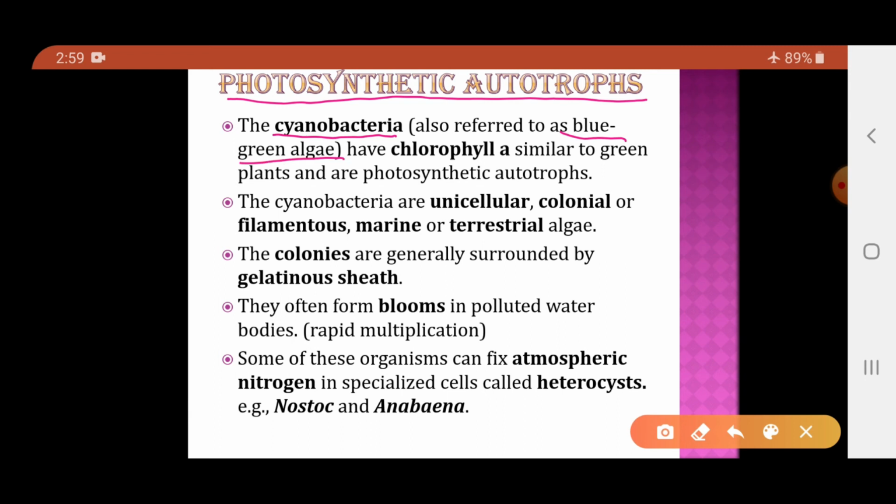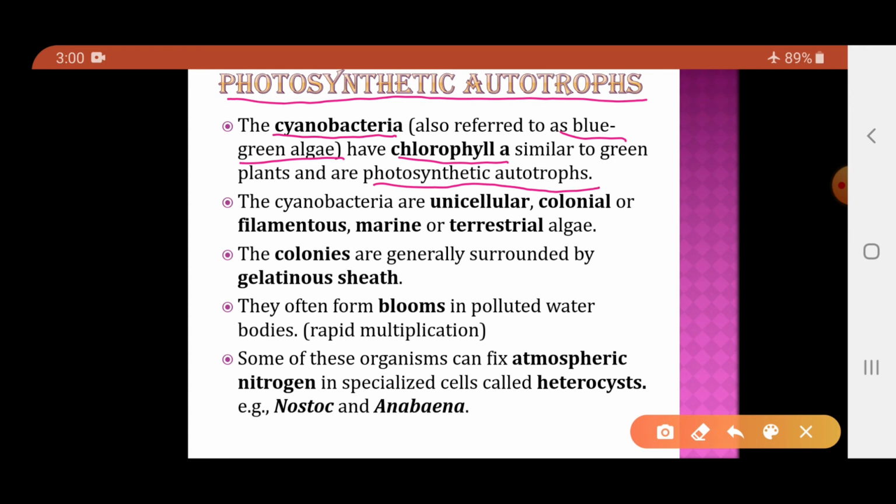Now these cyanobacteria have a pigment called chlorophyll A, and this chlorophyll A is similar to the pigment which is found in green plants. We know that green plants contain chlorophyll pigments, and this chlorophyll enables the plants to trap light energy and prepare food. Same way, the cyanobacteria also possess chlorophyll A pigment, and then using the light energy they prepare their own food. So as they have the chlorophyll A pigment, they are photosynthetic autotrophs.